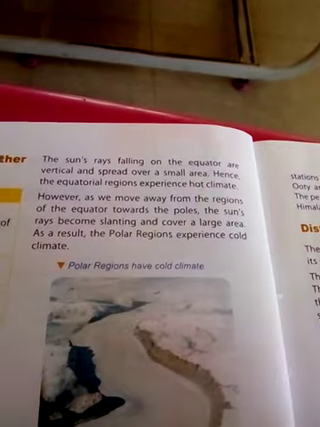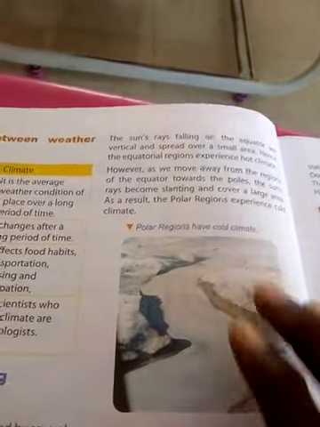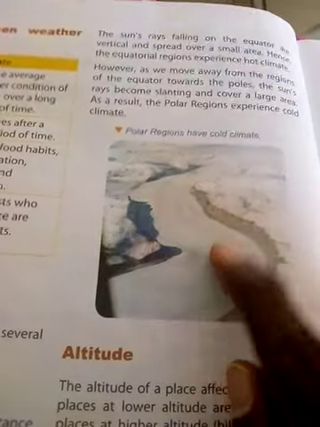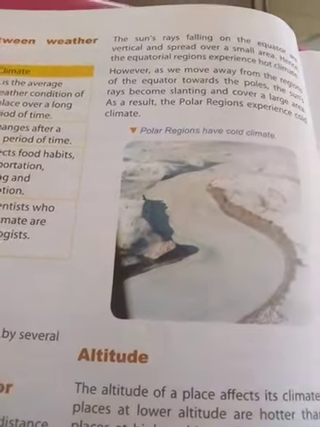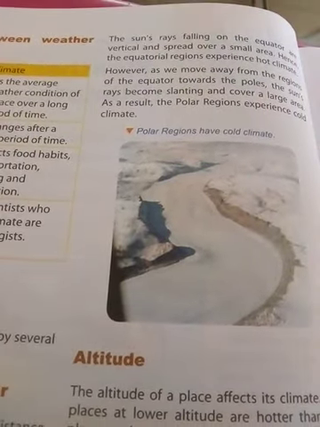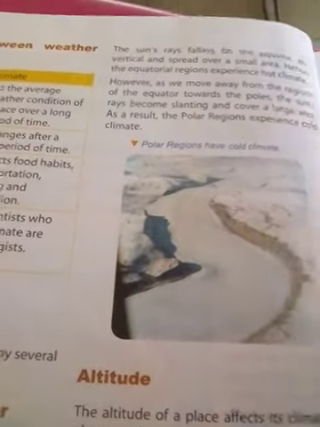As a result, the polar regions experience a cold climate. Look at this slanting, not vertical. Polar regions have a cold climate. Now you can understand: hot climate means the sun rays fall directly, vertically. Cool climate means the sun rays fall slanting. The polar regions have a cold climate.